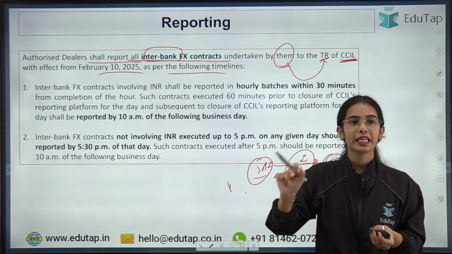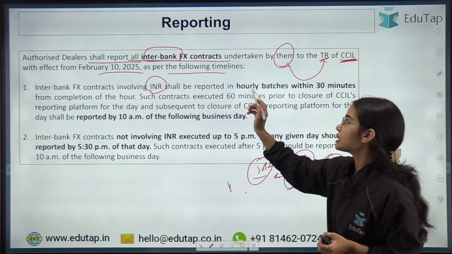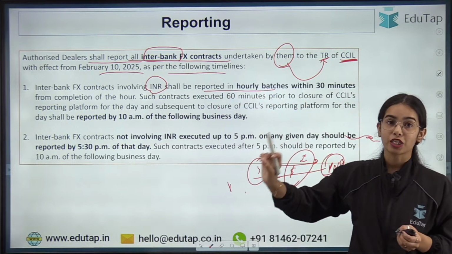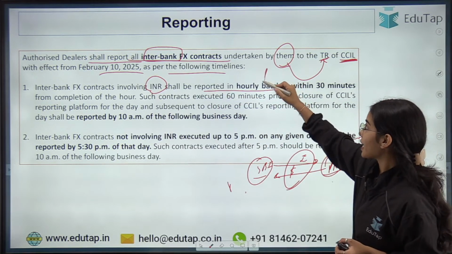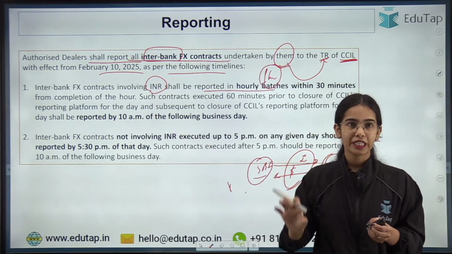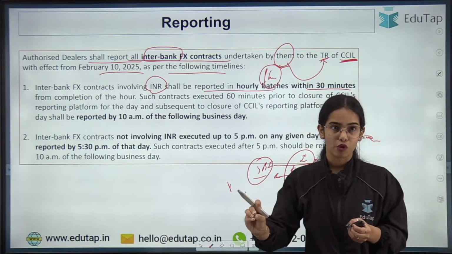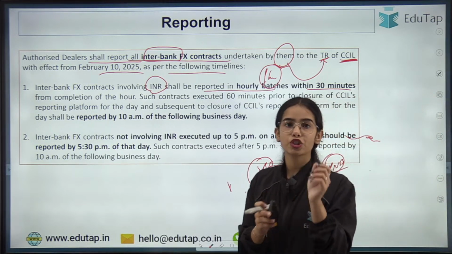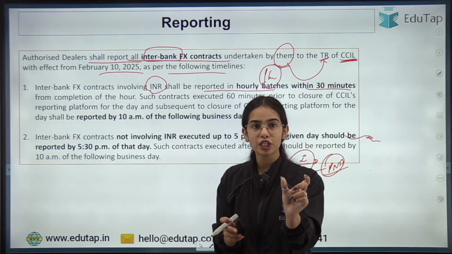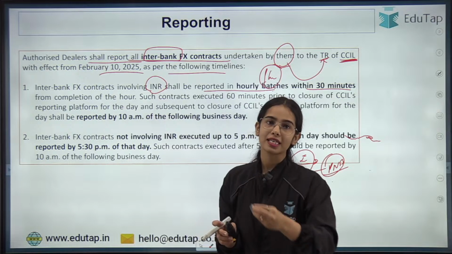So interbank foreign exchange contracts involving INR, that is involving Indian rupees, shall be reported in hourly batches. That is, if 1 hour has finished, how many of the contracts have been done in this 1 hour? Within 30 minutes of the finishing of the hour, this has to be informed. So from the completion of the hour, within 30 minutes after that hour, the reporting of the contracts has to happen.